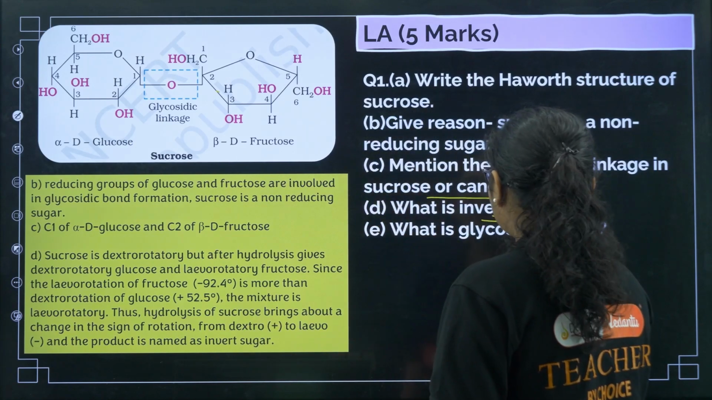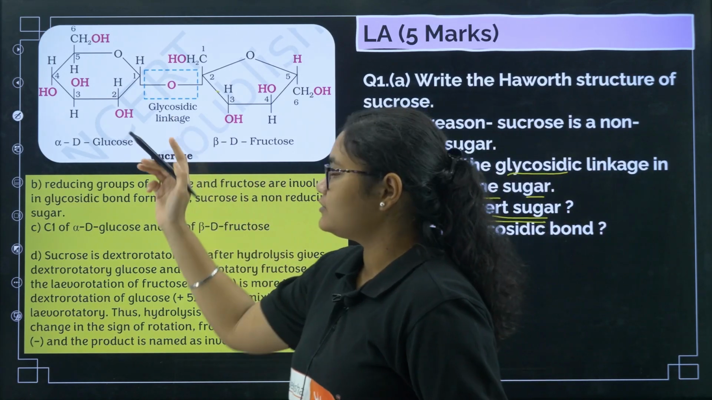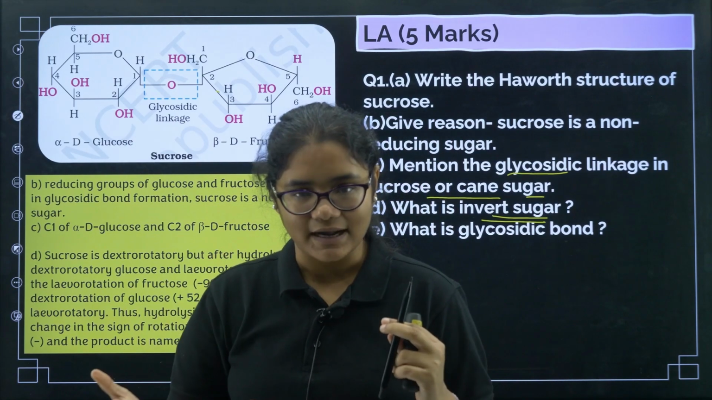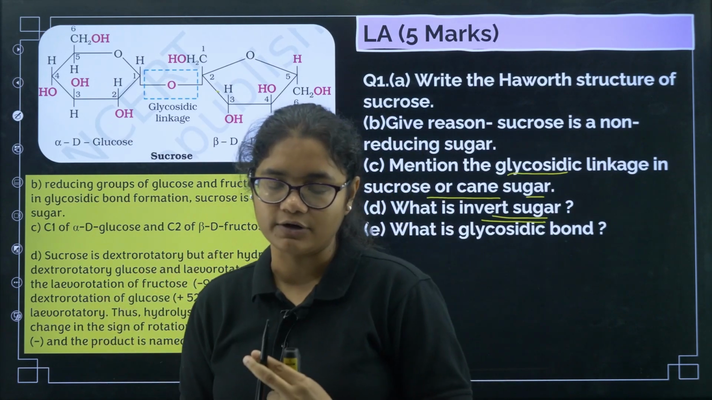Next, what is invert sugar? Sucrose in general is dextrorotatory, but when you hydrolyze that, it will break to give you glucose and fructose.